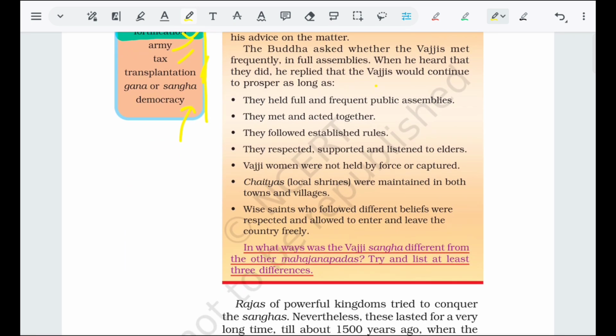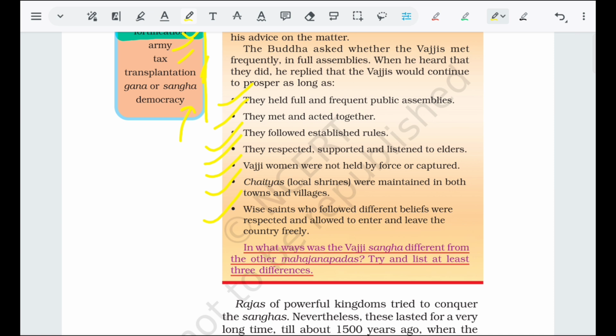So what are the points that the Buddha had taken out? They held full and frequent public assemblies. They met and acted together. They followed established rules. They respected, supported and listened to elders. Vajji women were not held by force or captured. Chaityas, local shrines, were maintained in both towns and villages. Holy men who followed different beliefs were respected and allowed to enter and leave the country freely. So these are the practices that the Vajjis were following.